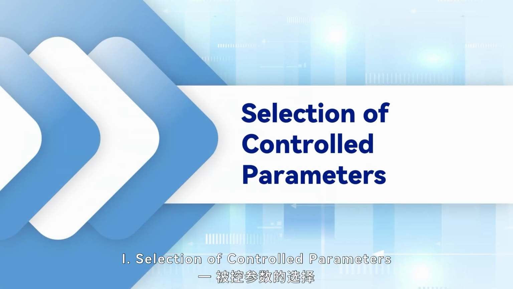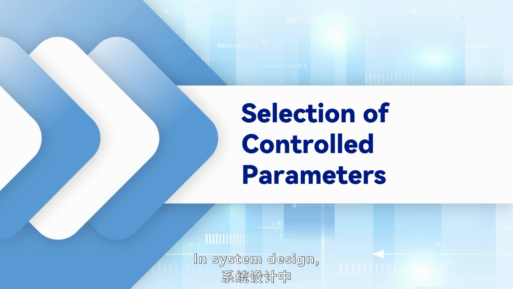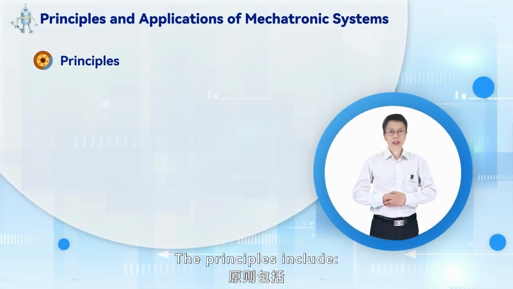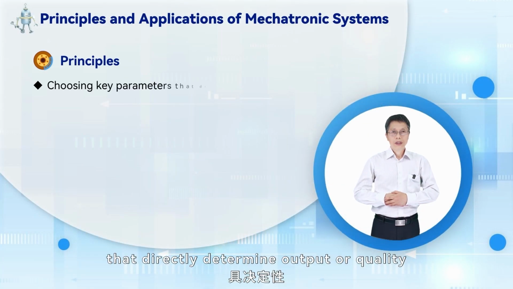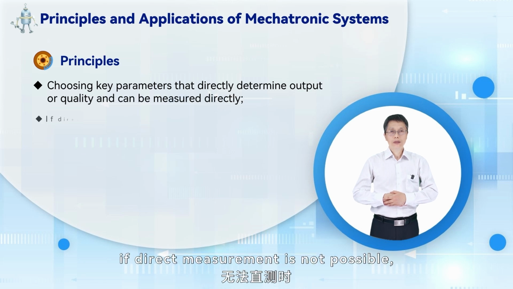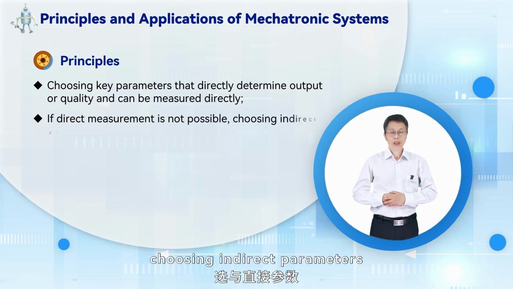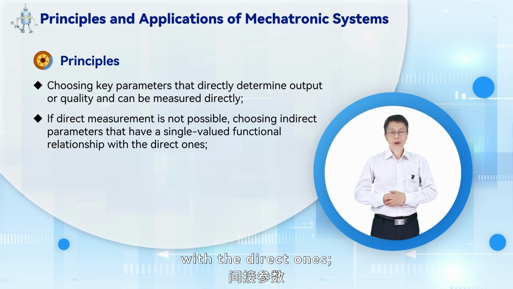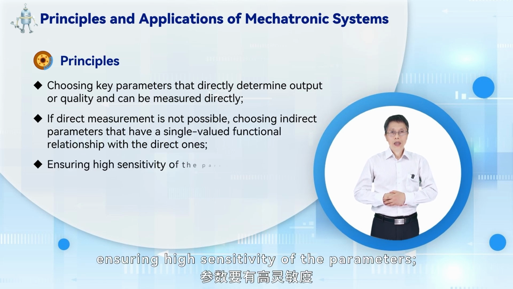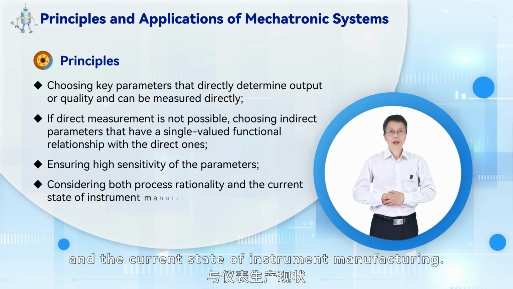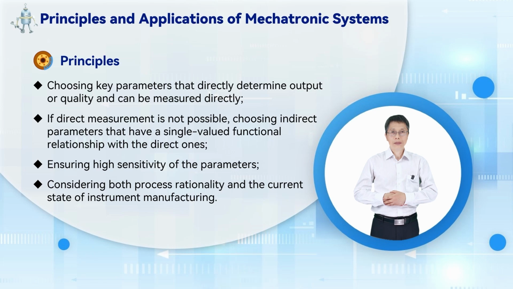1. Selection of control parameters. In system design, selecting the control parameters according to process requirements is crucial. The principles include choosing key parameters that directly determine output or quality and can be measured directly. If direct measurement is not possible, choosing indirect parameters that have a single-valued functional relationship with the direct ones, ensuring high sensitivity of the parameters, and considering both process rationality and the current state of instrument manufacturing.